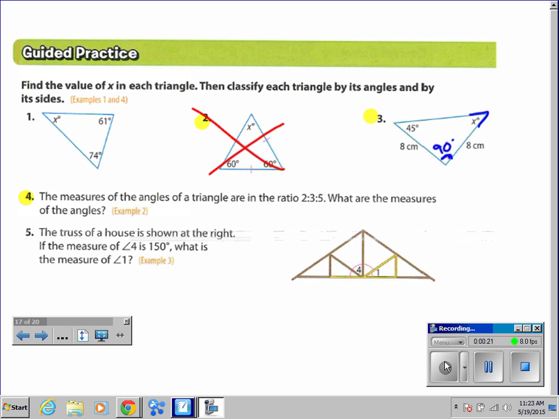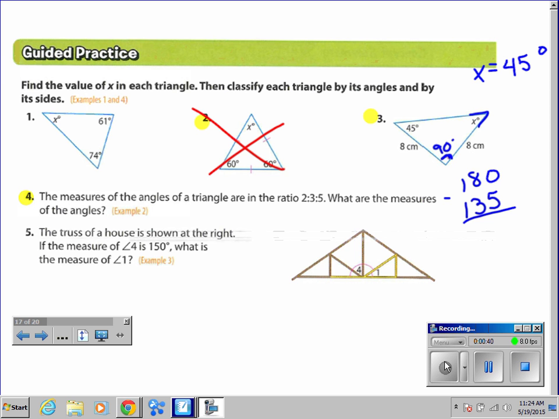So we have 90 plus 45, which is 135. And if we subtract that from 180, we should be able to figure out what x is. And what would that be? 45 degrees. Good. So we would have x equals 45 degrees.